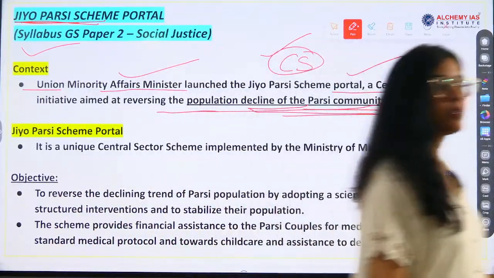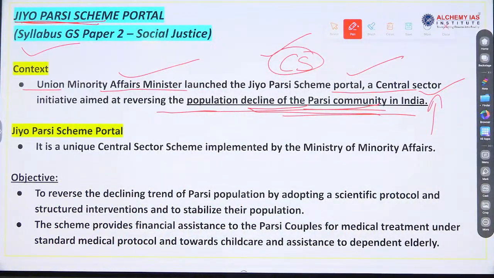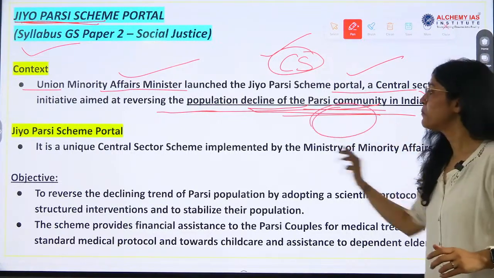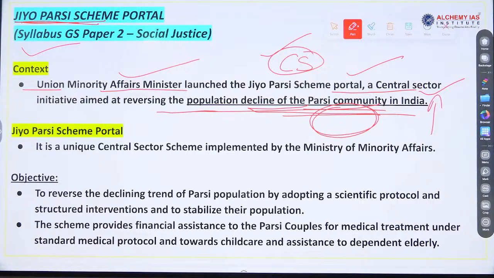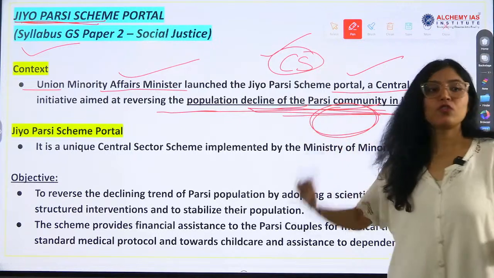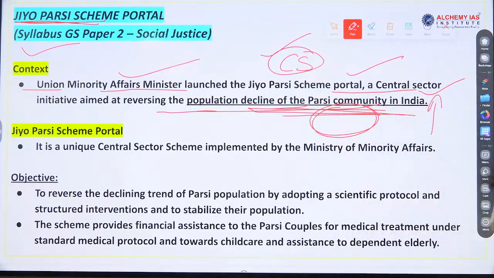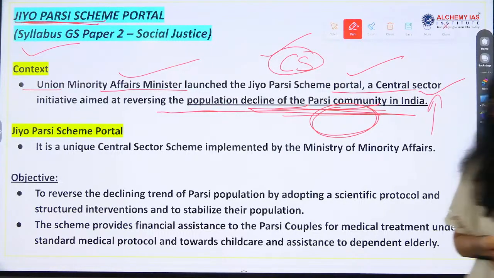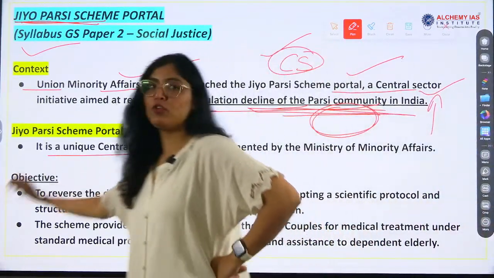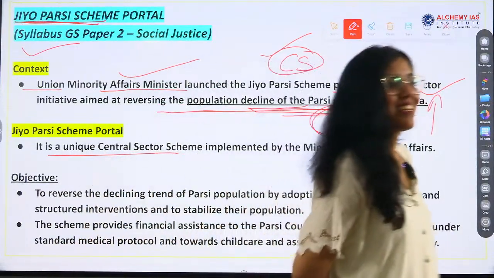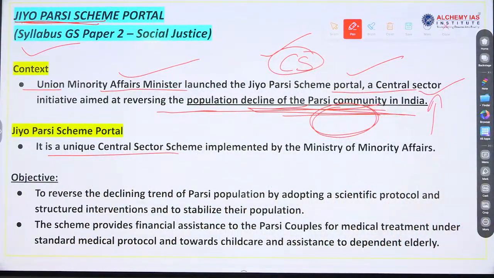Find it. Also at the same time, look at the percentage of different religions in India's population and get an idea. So what could be the reasons for the decline of the Parsi community? Anyone? Anupriya?